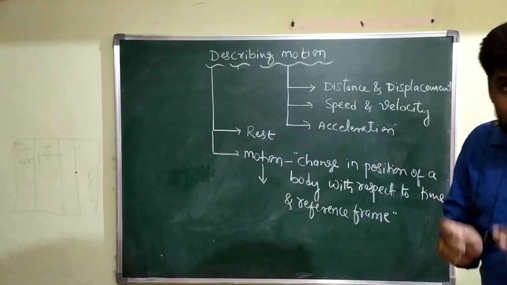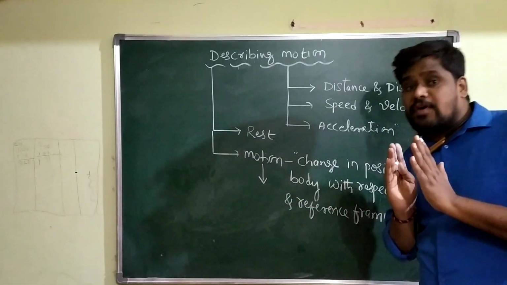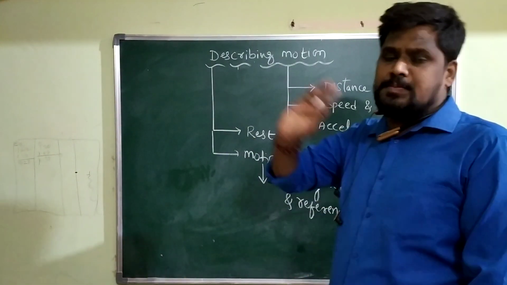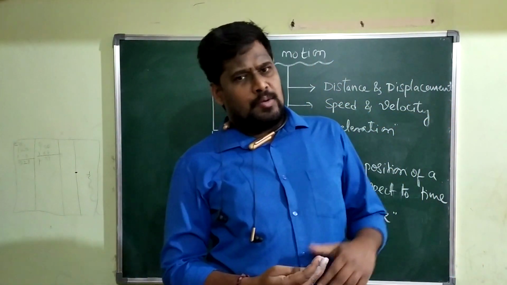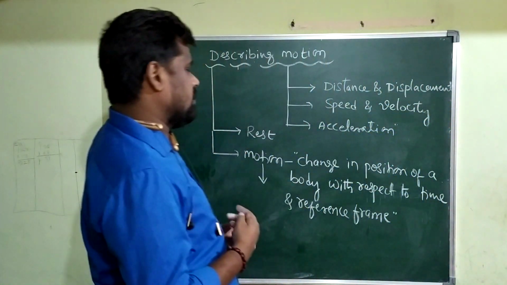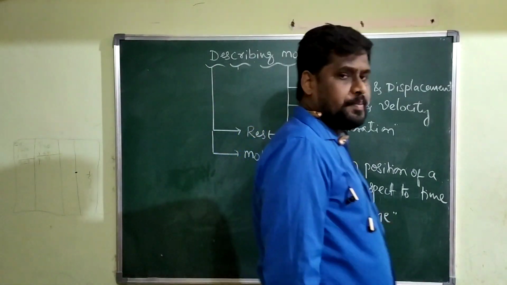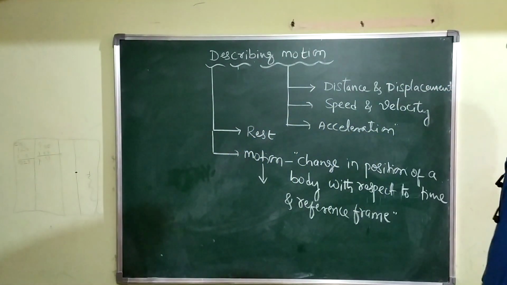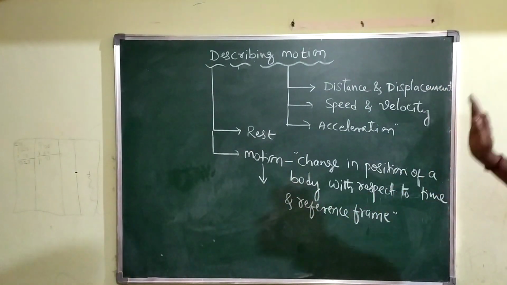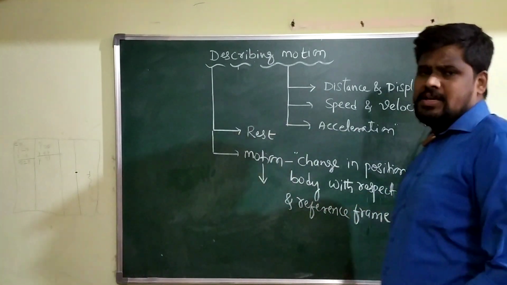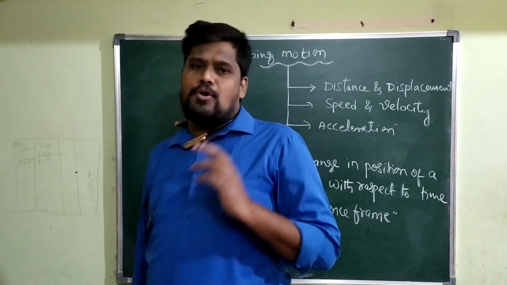So a reference frame is a particular reference I am taking to explain the motion of a body. Therefore, what is motion here? Change in position of a body with respect to time and with respect to some reference frame, we will call it the motion of a body.